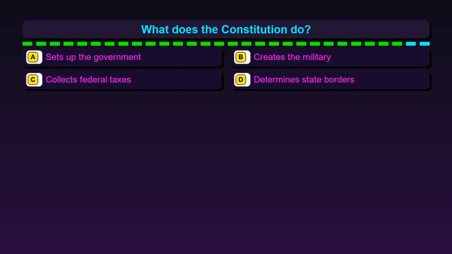Question 19. What does the Constitution do? Option A, sets up the government. Option B, creates the military. Option C, collects federal taxes. Option D, determines state borders.